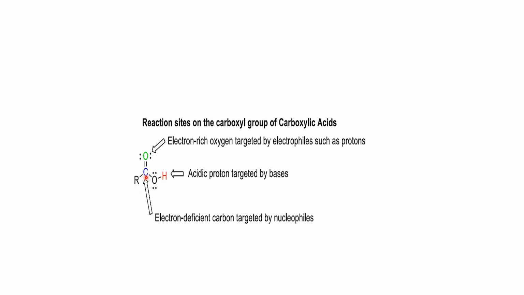Now what happens to this C? This C is an electron-deficient carbon and acts as an electrophile. If it acts as an electrophile, then it means there will be an attack of a nucleophile. So here we see that this oxygen has 2 lone pairs, and this oxygen also has 2 lone pairs.